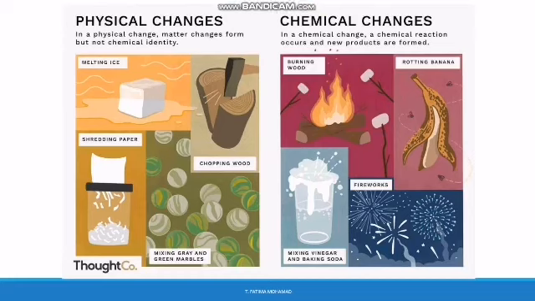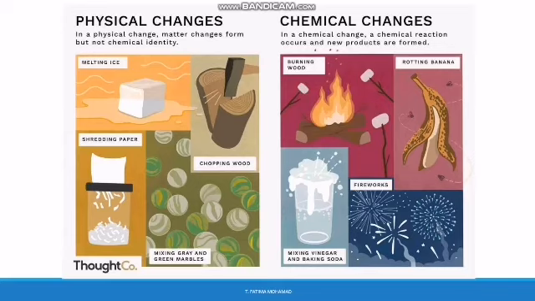Okay, let's see here the chemical changes. Under the chemical changes, we have burning wood, rotting banana, mixing vinegar and baking soda, and fireworks. With respect to burning wood, what happens when you burn wood? It will change into either ash or charcoal, depending on the duration of burning.